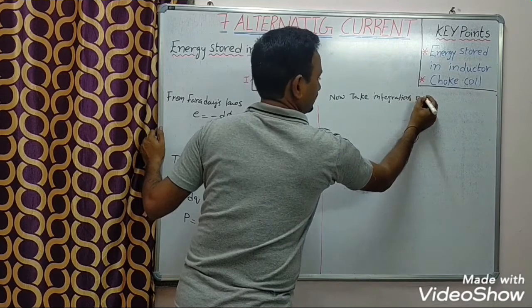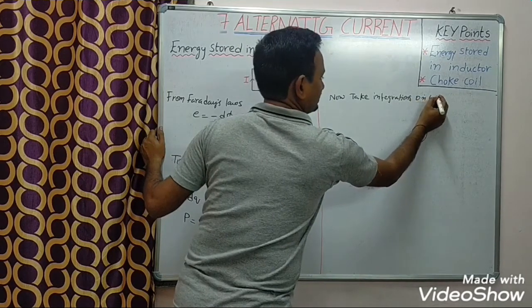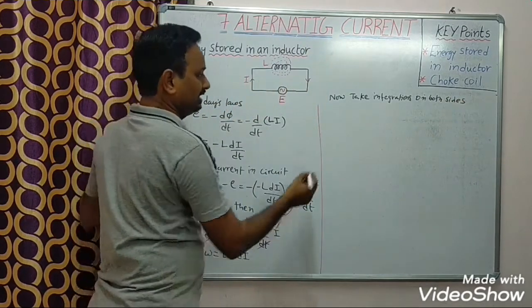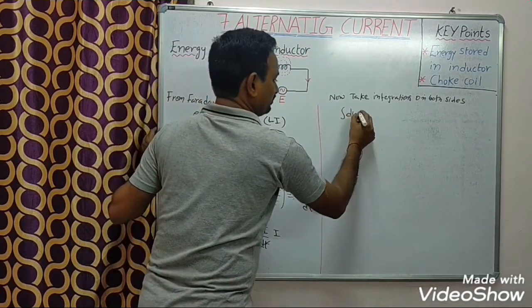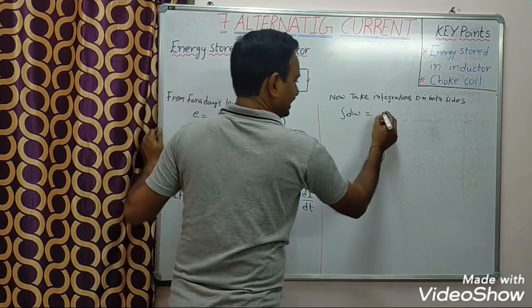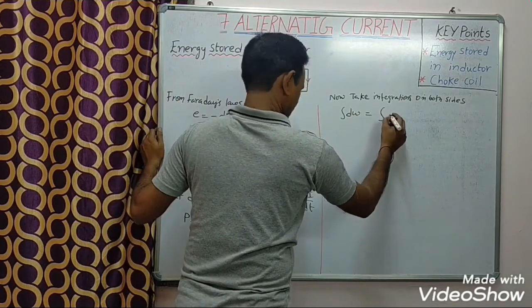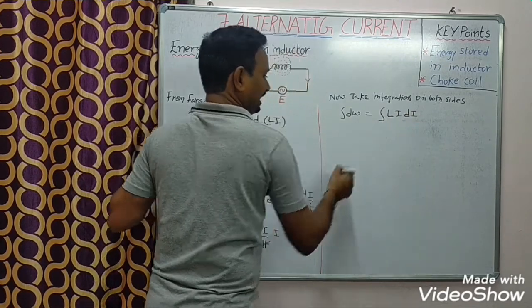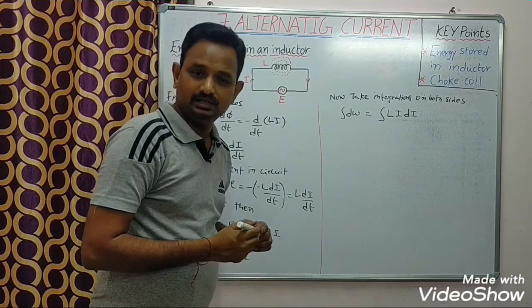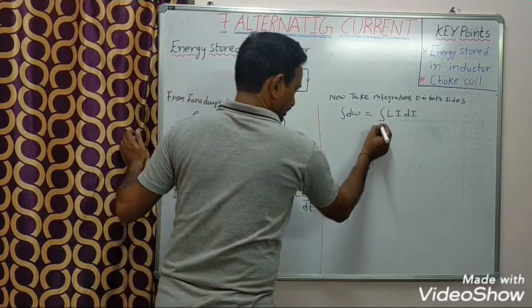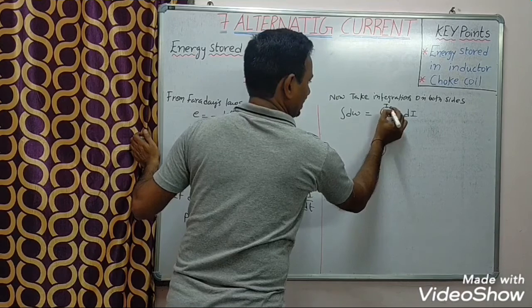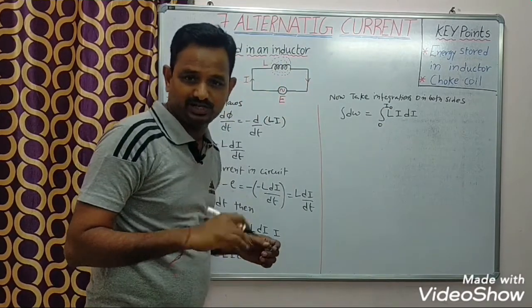I will get integral dw is equal to integral L into I di. Here I will take limits for current, lower limit 0, upper limit I naught, that means peak value or maximum value of current.